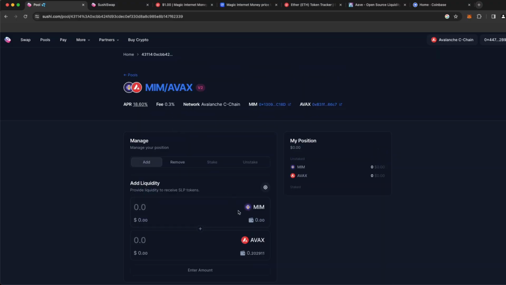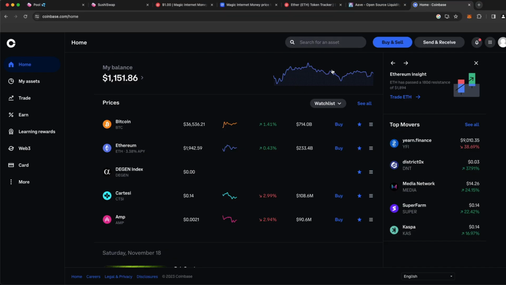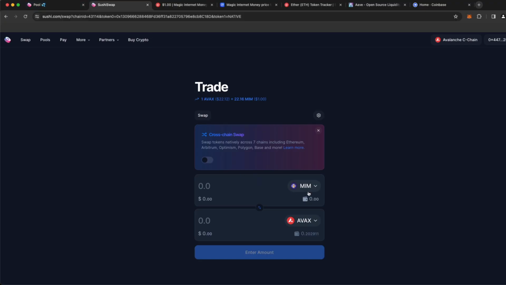There's a couple of ways that we could acquire these coins. One of them is that we could obviously just go to Coinbase and try to purchase these coins directly and then send them over to our wallet, but we already know how to do that. Another way is that we could take some of the existing coins that we have and swap them here on the DEX.